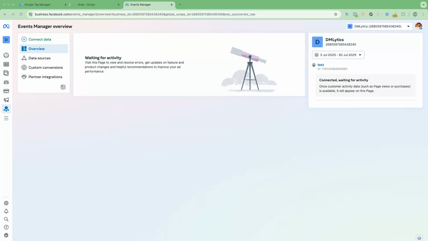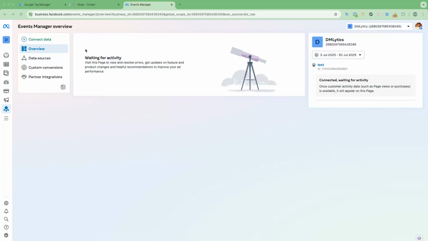In today's video, we are going to learn how to install Metapixel on any of your websites in 2025 or later. So first things first, Metapixel is basically a JavaScript tracking code that is inserted on any website in order to get data from the website so that you can create audiences and then remarket to the people who have previously visited your website.